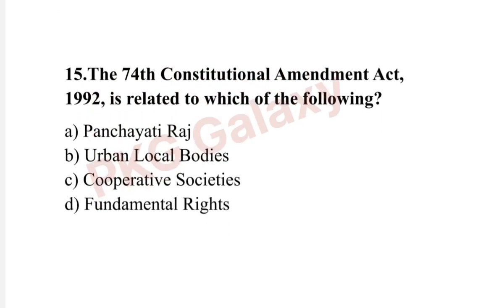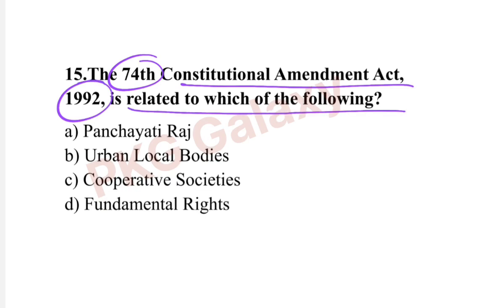Next question. The 74th Constitutional Amendment Act in 1992 is related to which one of the following? The correct answer is option B, urban local bodies.